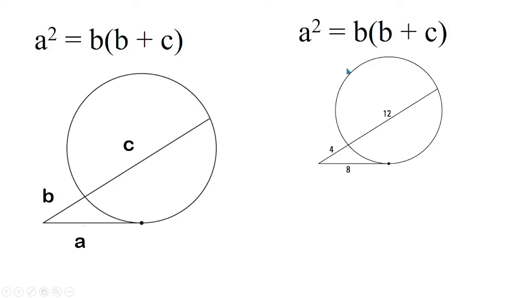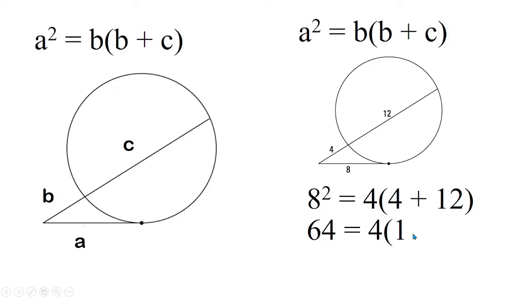For example, okay, so using this one, let us prove that the theorem is correct. So, let's substitute. Ang ating A is 8, and ang ating B is 4, and ang ating C is 12. So, substituting, we have 8 squared is equal to 4 times (4 plus 12). That will be 64 is equal to 4 times 16. And then, you see that 64 is equal to 64. O, diba? Again, it's correct.